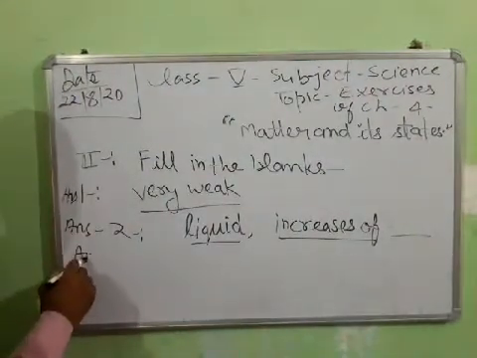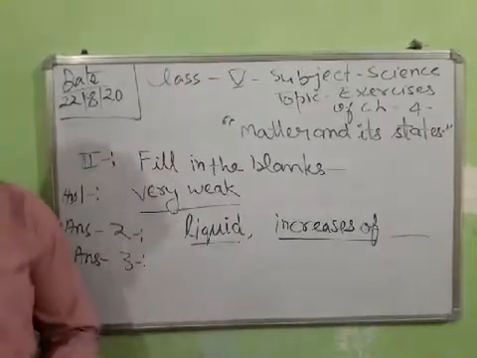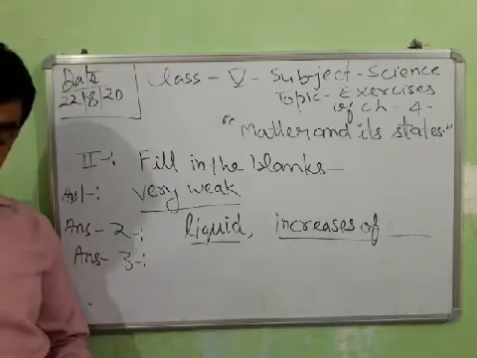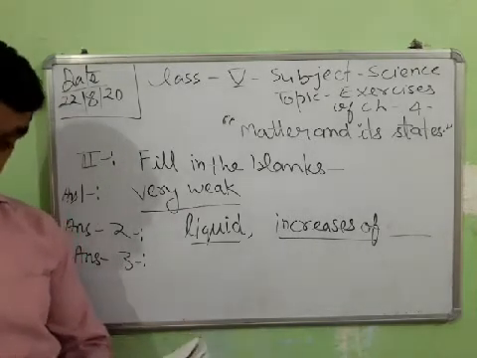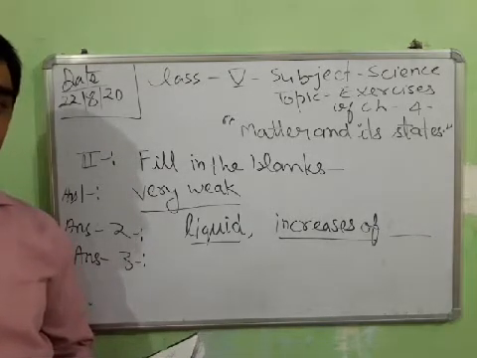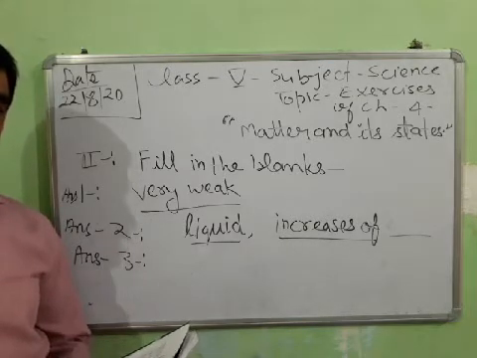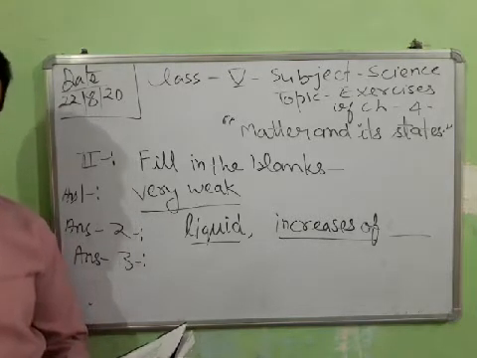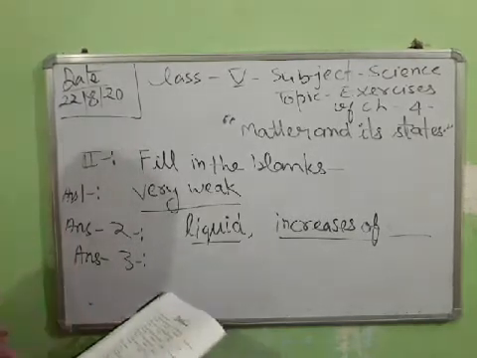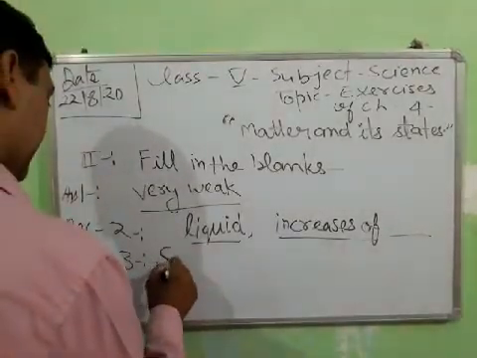And answer number 3. I am going to read the question. Dash is insoluble in water. There are so many things which are not soluble in water: sand, chalk powder, sawdust, dust, straw. So write down any one. You can write down only one: sand.